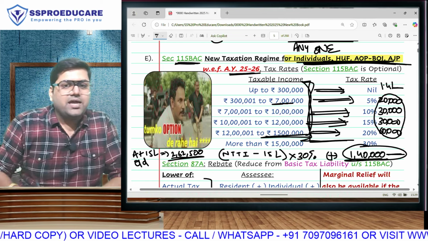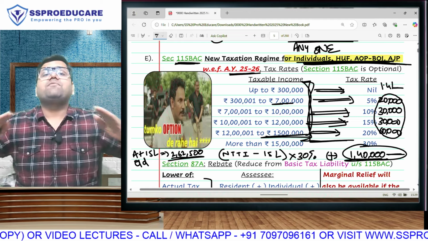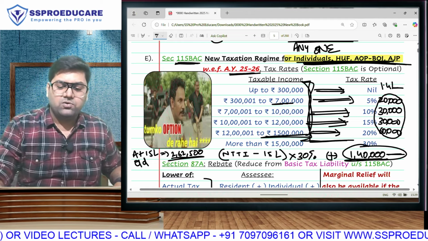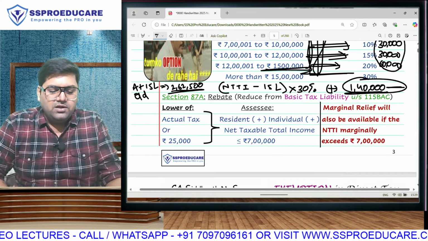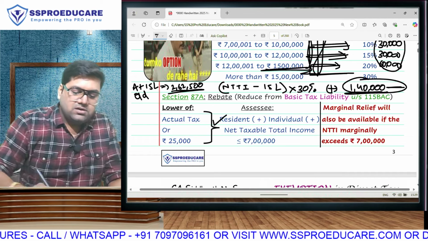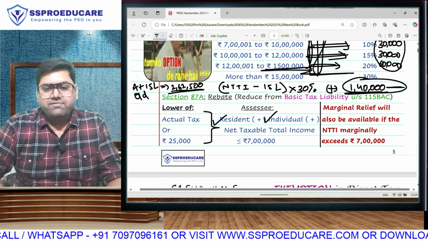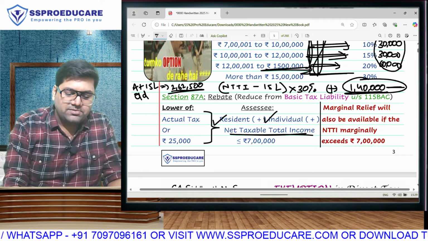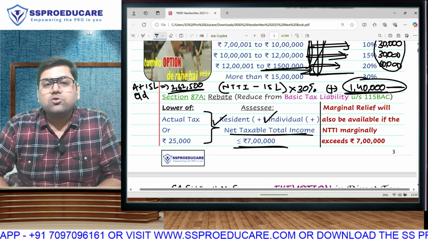Then this is again basic tax. You are aware in the new regime also special rate will apply. So again we will segregate special income, special rate. Only normal income will come in the slabs that are given here, but there is going to be rebate here also. What is the difference? Condition 1, you still have to be resident. Condition 2, this is still individual, but this time your net taxable total income can be up to rupees 7 lakh.